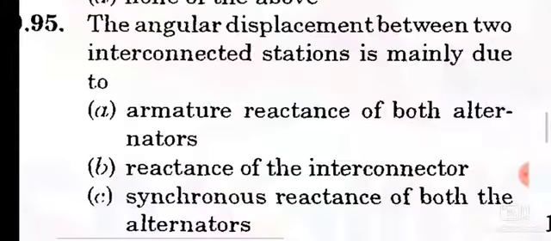Question number 95. The angular displacement between two interconnected stations is mainly due to reactance of the interconnector. Option B is the correct answer.